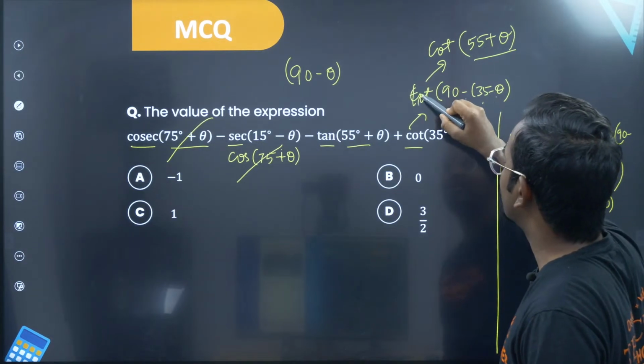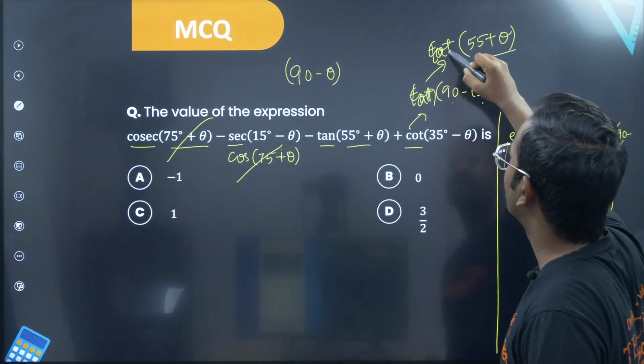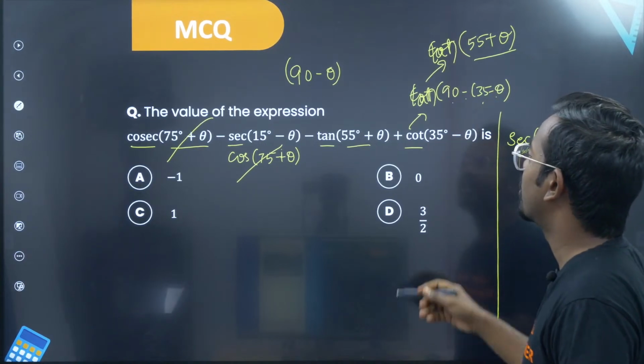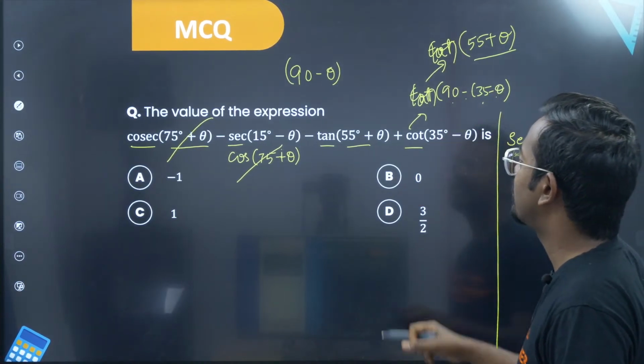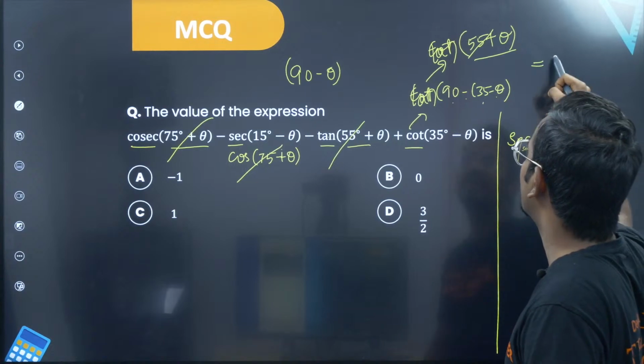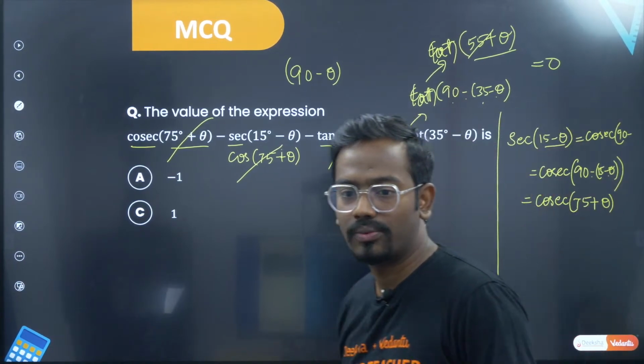This is cot, no? So you are supposed to write it as tan. So this is also tan, this is also tan, because you are writing it as 90 minus theta. So this becomes tan of 90 minus theta. So this part and this part get cancelled and you will be left with answer 0. Hope this is clear.